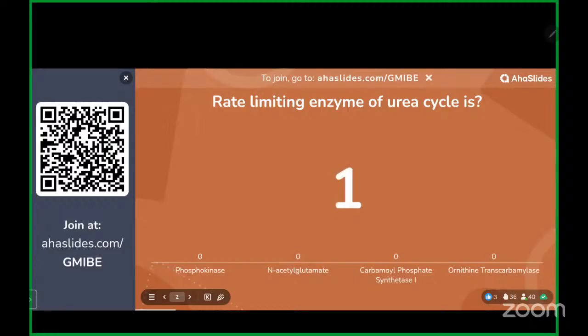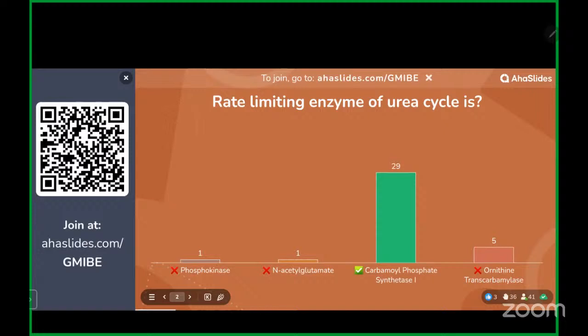Okay, and the answer for this question is carbamoyl phosphate synthetase one. Okay, this is the most important enzyme that is there, and you'll also note that CPS2 is used somewhere else, not in the urea cycle. This is one point which you should be sure of. Two very important enzymes of urea cycle are CPS1 and ornithine transcarbamylase, that is OTC.